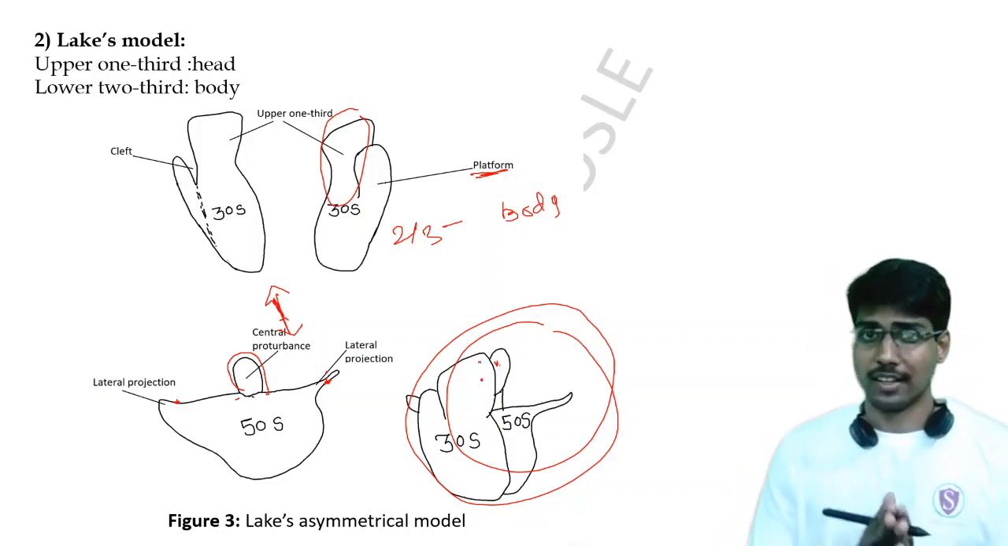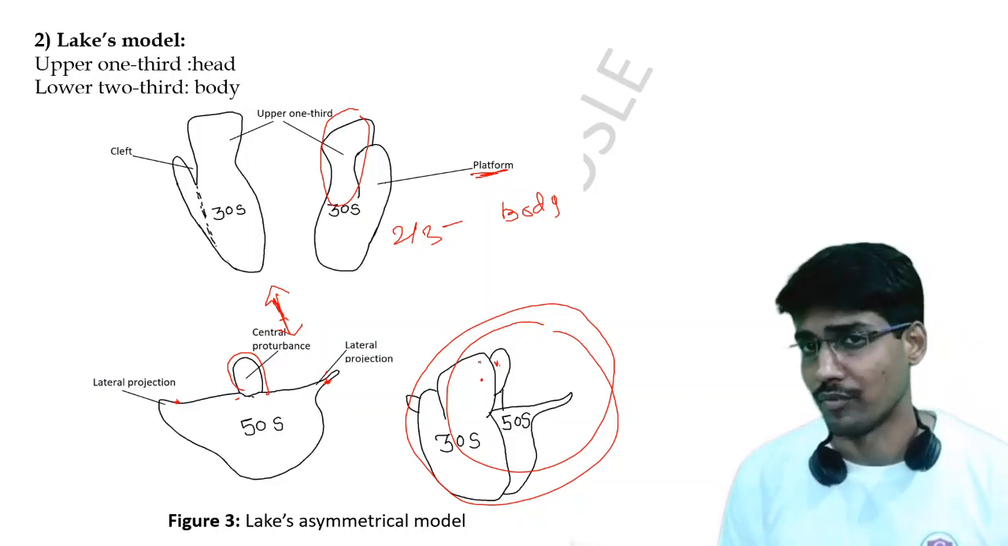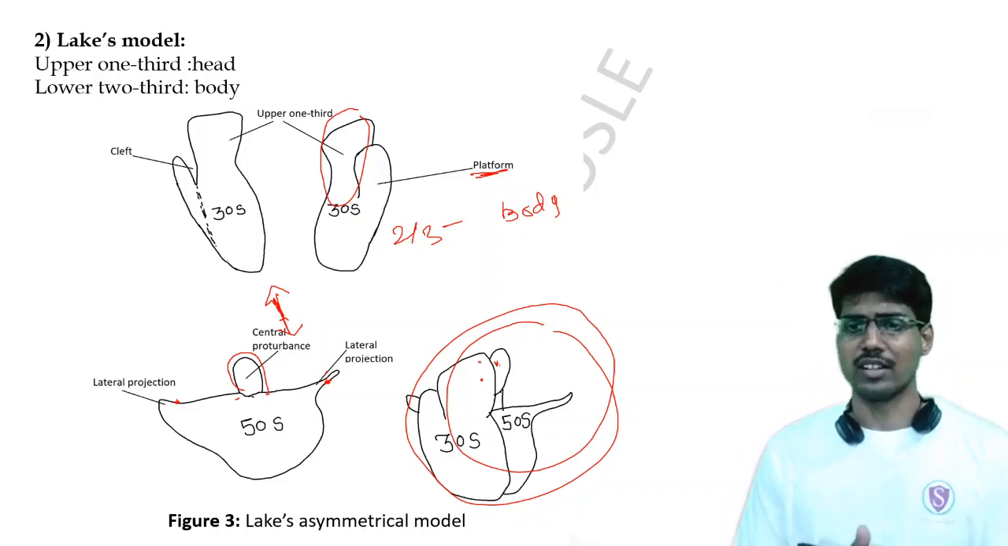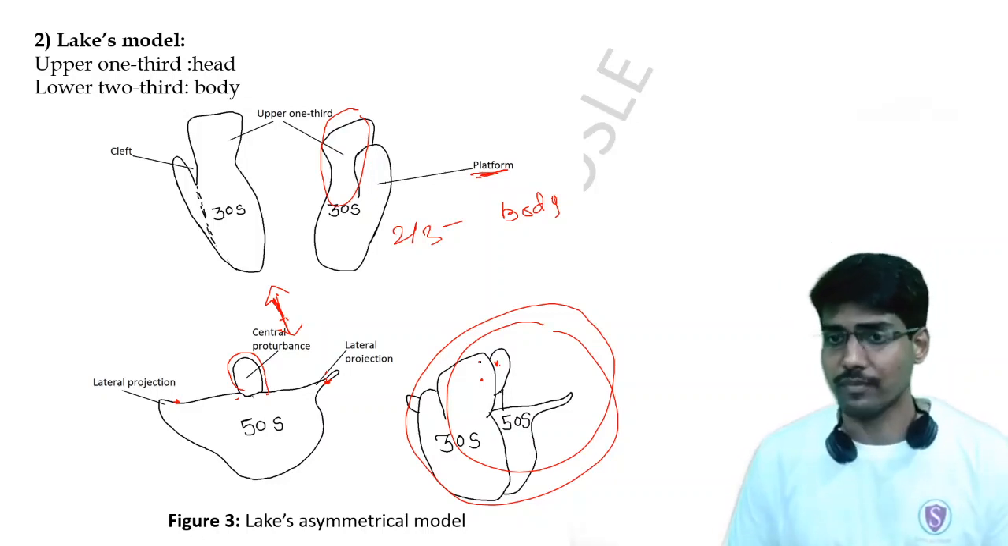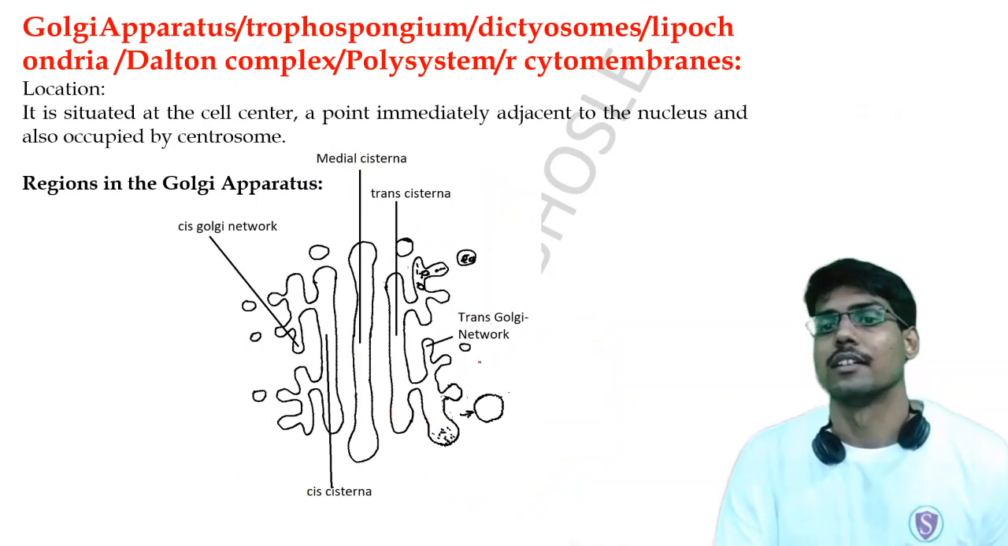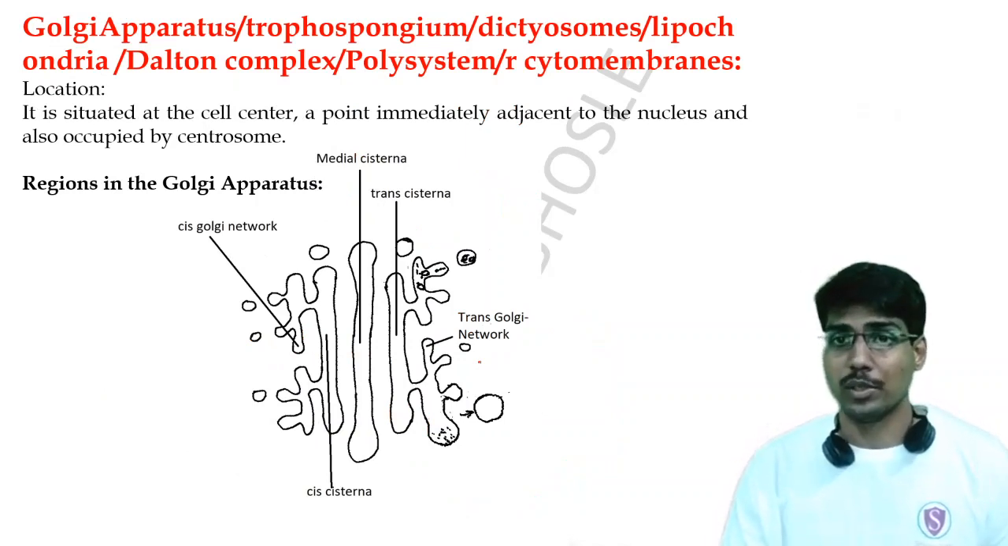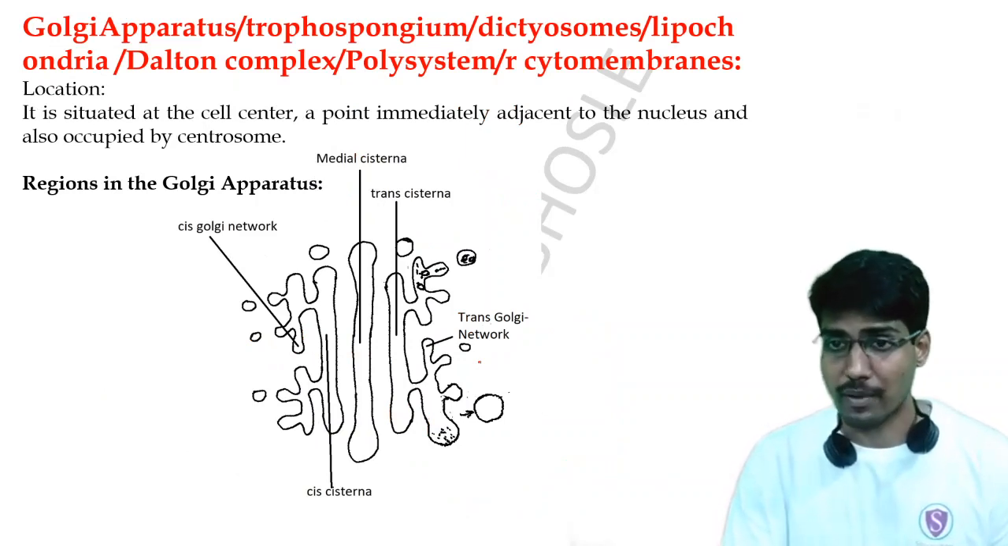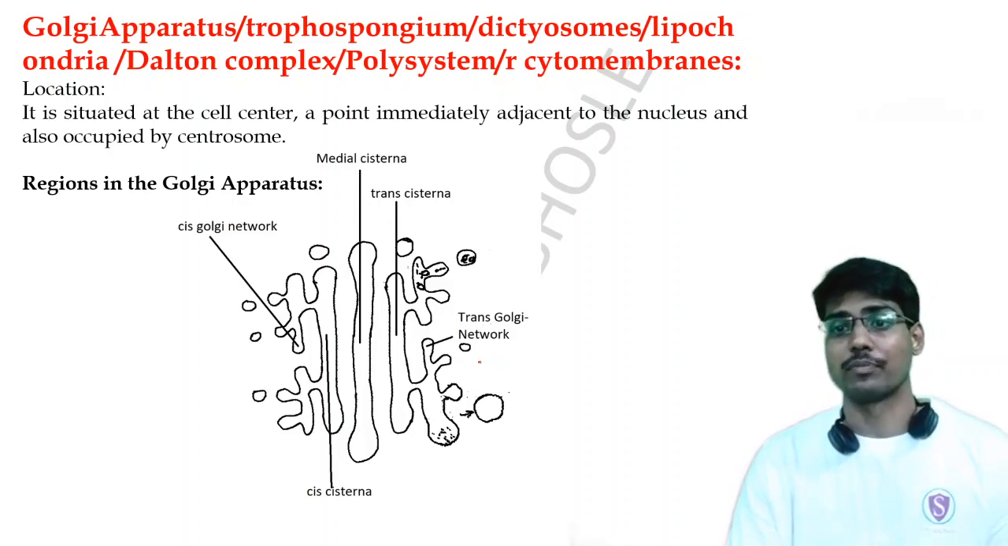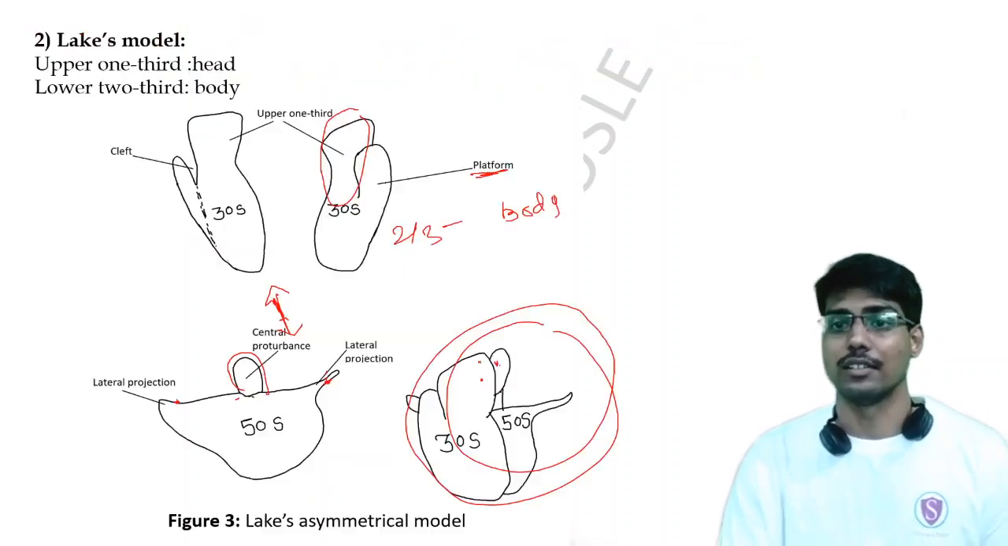Okay, so the question gets complete: the structure of the 30S, 50S, or 70S ribosomal units. Next we will go through the Golgi apparatus, but for this lecture we will stop here.